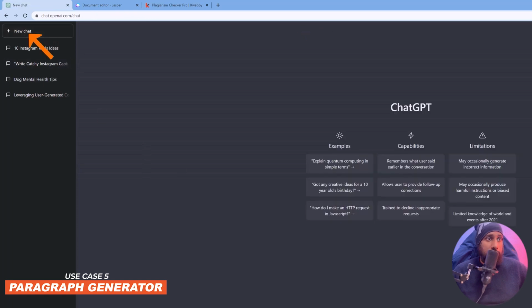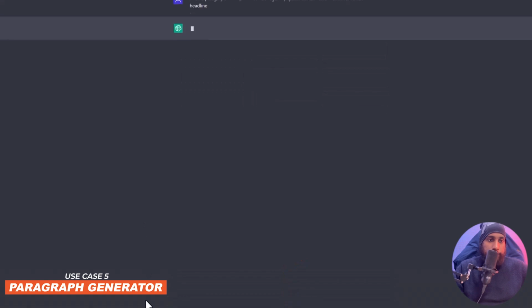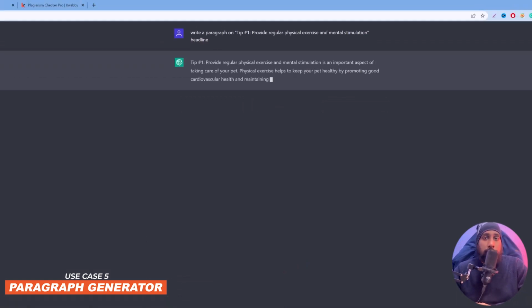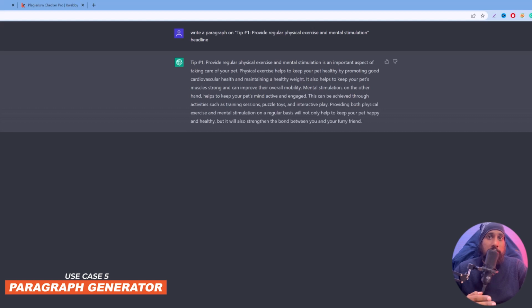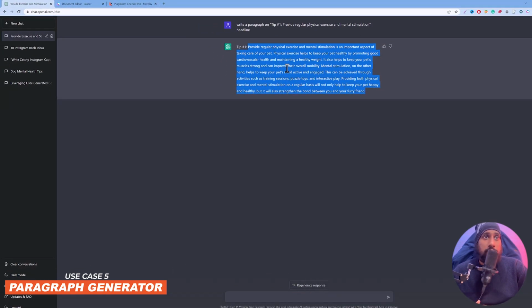And if you click on the new chat here, let's see, write a paragraph on, so this is the keyword or the seed keyword, and there is a headline. So let's see if it starts writing it. So yes, it provides a response, and this is something which actually blew my mind when I first wrote it, because the answer is pretty spot on, the headline I put out there. So as you can see, it has written on the headline here and you are really good to go. So that's how you can use a paragraph generator like that, and it will start generating a paragraph for you.